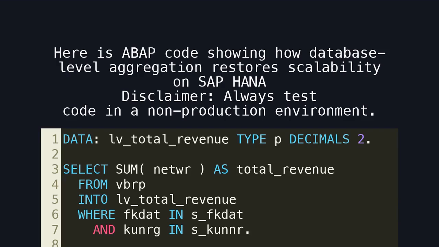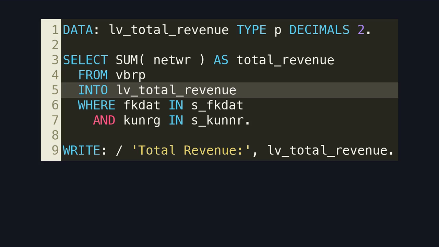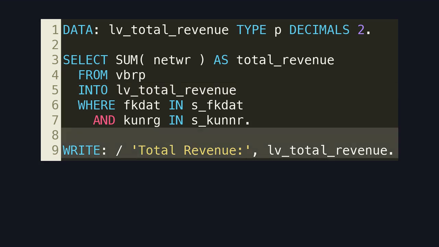Here is ABAP code showing how database-level aggregation restores scalability on SAP HANA. Disclaimer: always test code in a non-production environment. Here is the core pushdown change. Aggregation is executed entirely inside SAP HANA, leveraging in-memory parallel processing. This code snippet shows that only the final aggregated value is transferred to the application server. Here is the unchanged output logic. Business results remain correct, while performance improves dramatically.